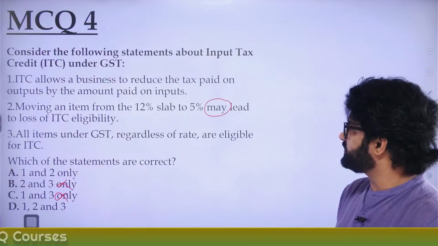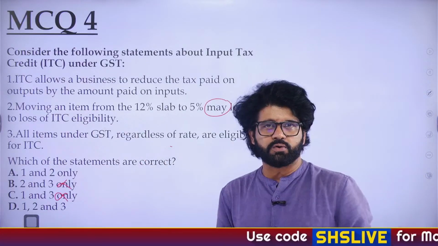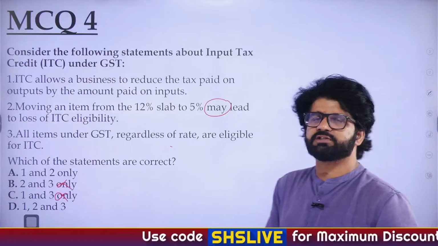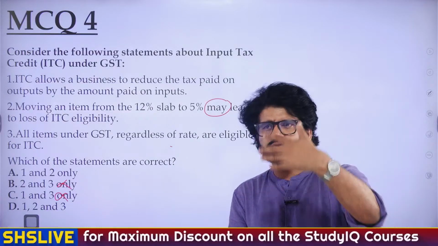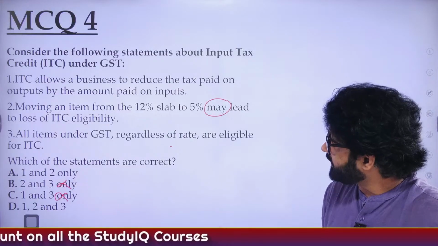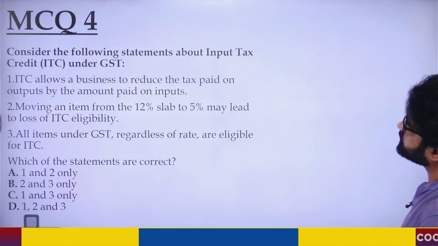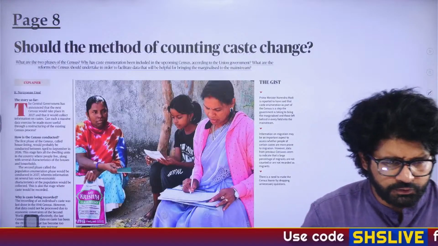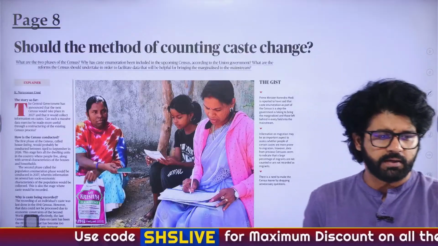All items under GST are eligible for ITC. If that would have been the scenario, second would have been wrong, right? Not all items. That's what we were discussing. In the 5% GST tax slab, most of the goods are not eligible for ITC. So the third statement is wrong, and the answer is A, 1 and 2 only. Who stated it? Ravi stated it, Sriparna, Amal, Rishi, Mamta and Jeevayana.